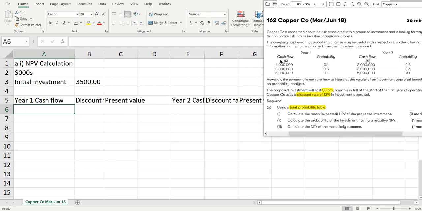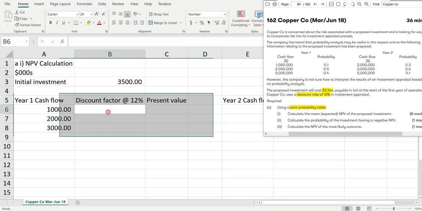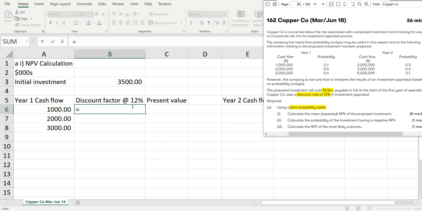Year 1 cash flow is 1000, 2000, 3000. The discount factor is bracket start 1 plus 12% to the power minus 1 for 1 year.